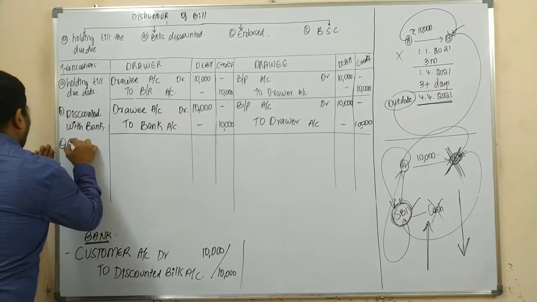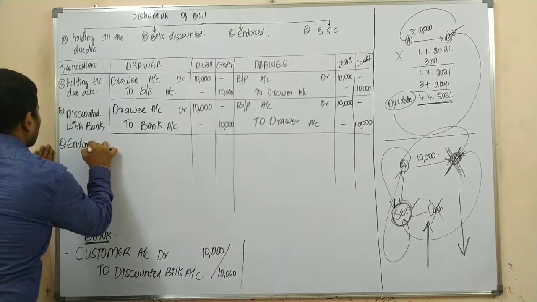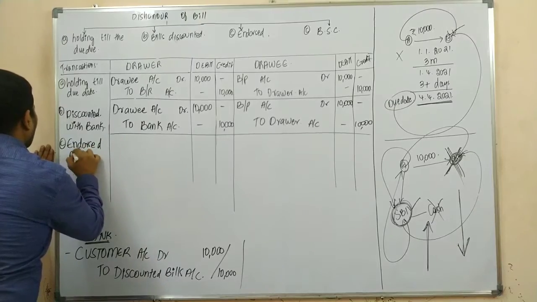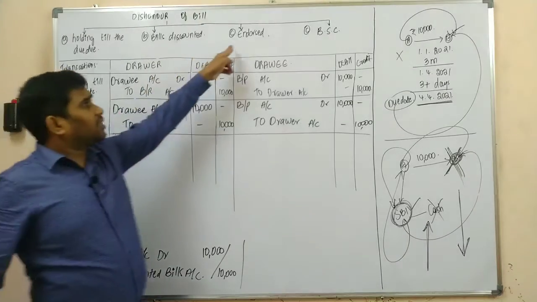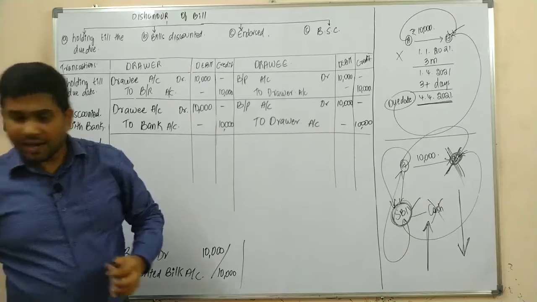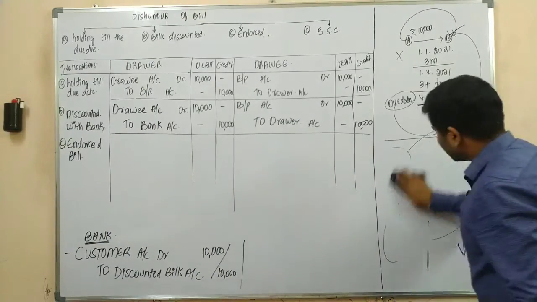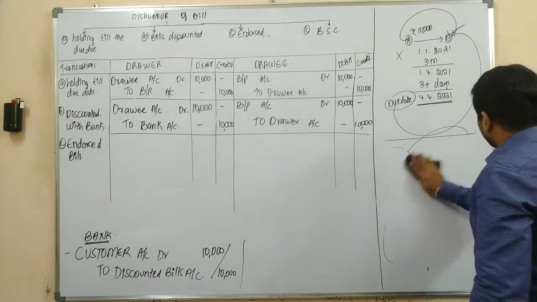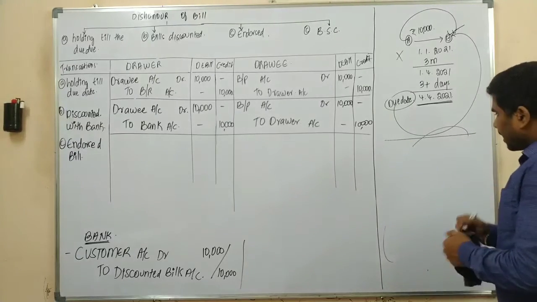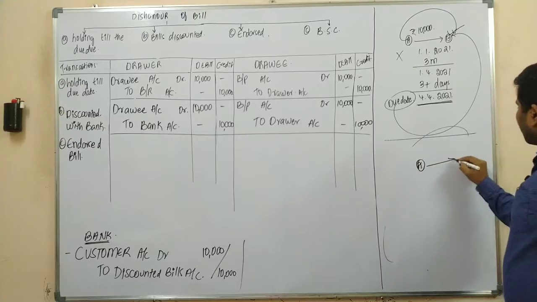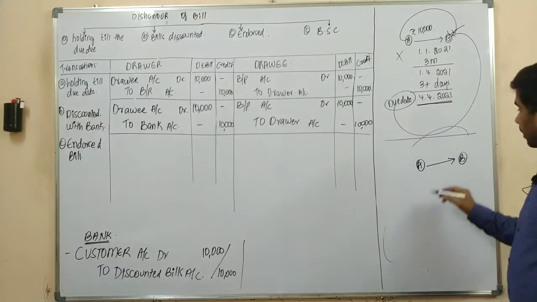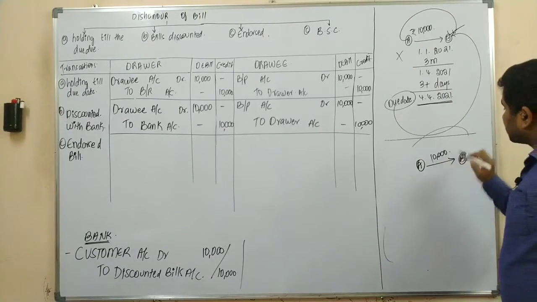Next, continue. See, endorsement or endorsed bill. So you have endorsed the bill and the bill was dishonored. Sir, what is the meaning of endorsed bill dishonored? Let us understand with an example here. Let's say Mr. A sold goods to Mr. B worth 10,000 rupees.